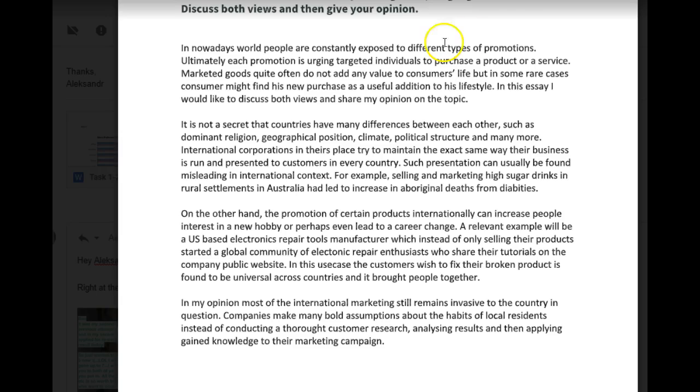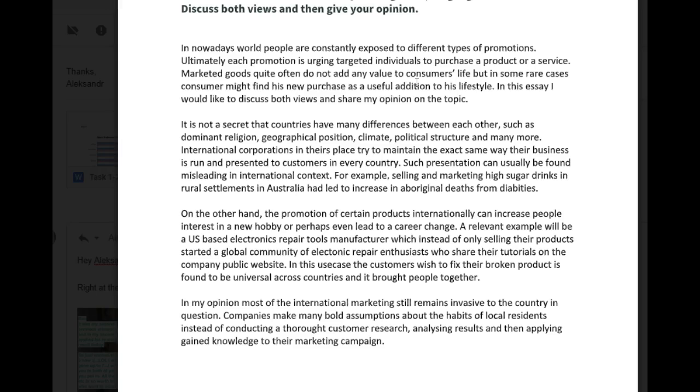Okay, now I want you to be careful here. The question is not whether marketed goods add value to our life or not. That's not at all what the question has asked you to discuss, or whether it does in fact add value. The question is about international marketing, which is a very specific type of marketing, and if it's an intrusion and invasion into the foreign country, or if it helps us with education, if it spreads ideas and language and culture. Okay, so